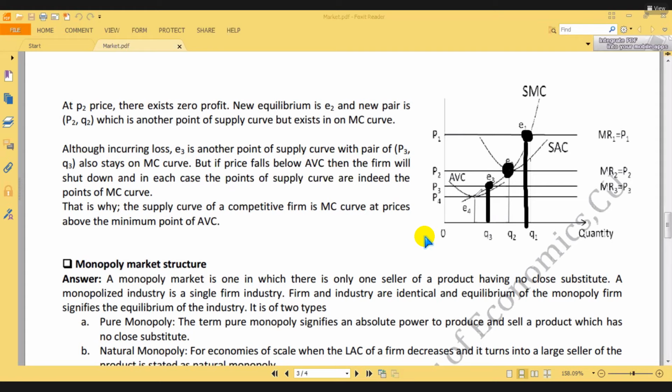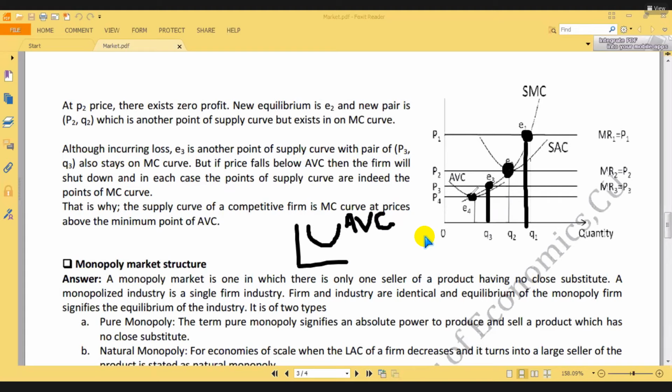Now look here. I have introduced a new curve. This is the new curve. What is that curve? This is AVC. Look, all these things you don't need to write, it is only to make you understand. AVC means average variable cost.